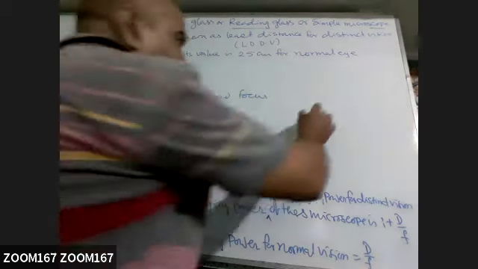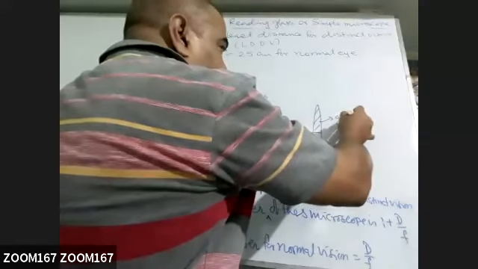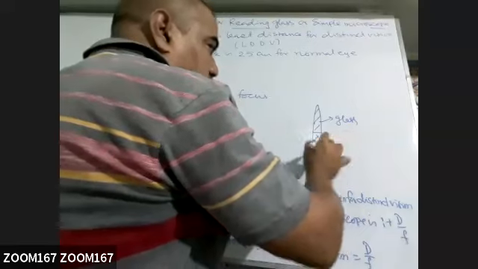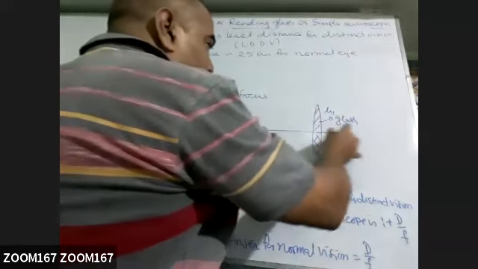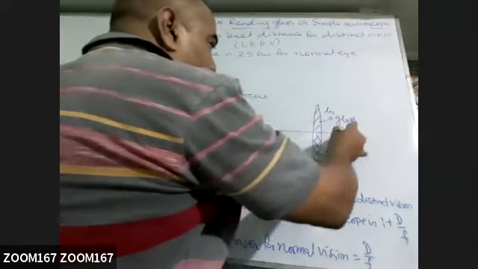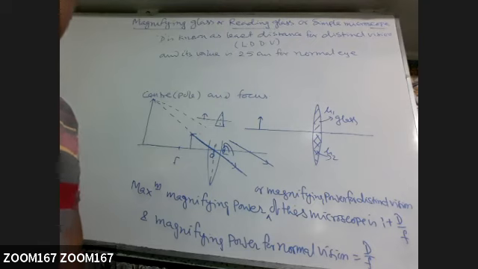Now suppose you are asked, if this is the lens, this half part is made up of glass, half part is made up of another material. This is refractive index mu1, this is refractive index mu2. Now, one object is placed on this common center of the principal axis. What will be your observation? How many images will be formed?